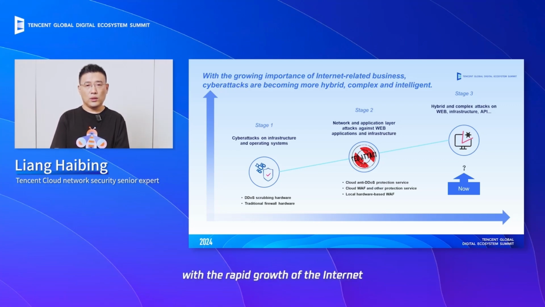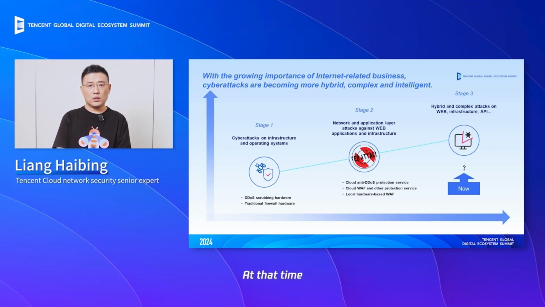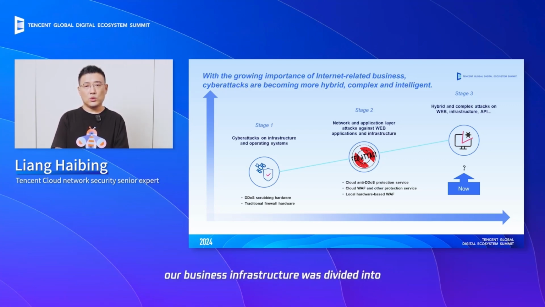In the third stage, with the rapid growth of the internet, many applications were implemented based on API calls. At the time, our business infrastructures were divided into web application infrastructure and APIs. Consequently, the network's attacks we face are also diversified, targeting our applications in various ways.